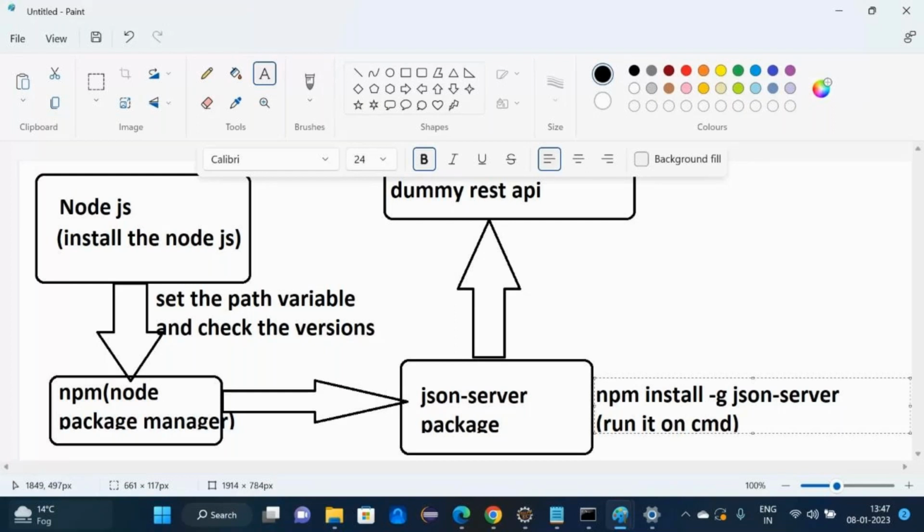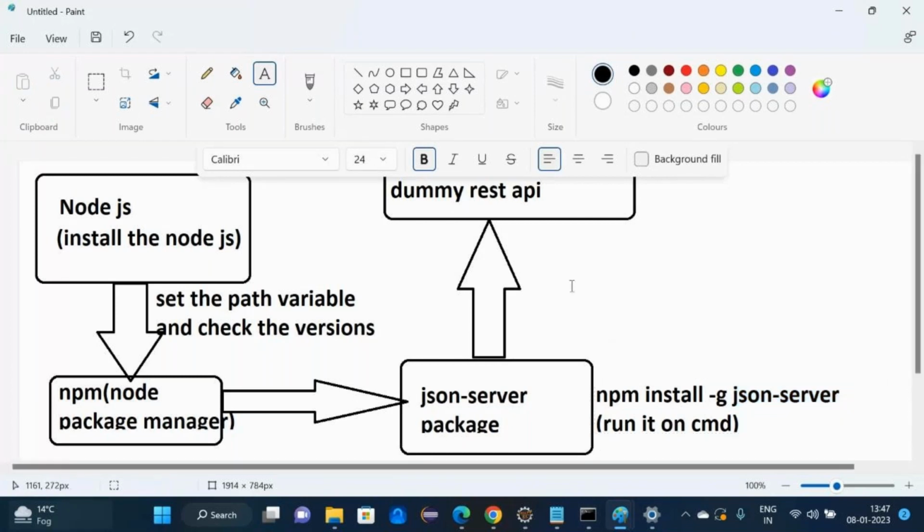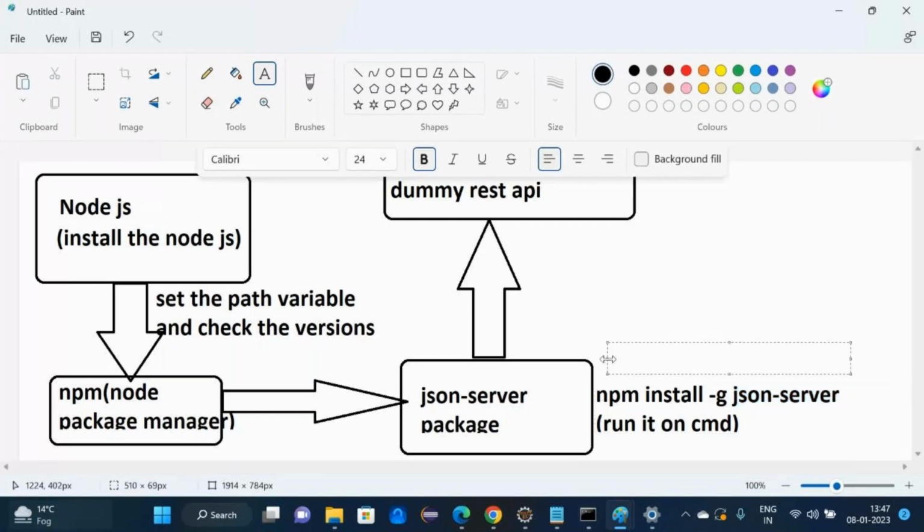After that, what will happen? Which package will install? The JSON-server package. And after that, check the version of the server.